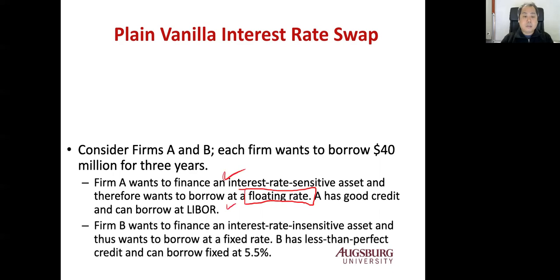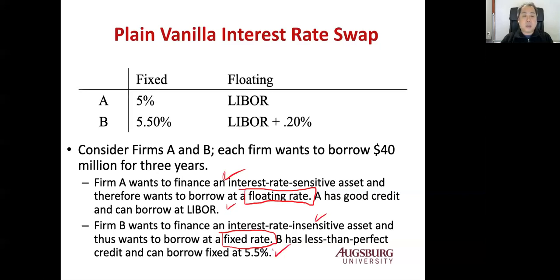Next, firm B also wants to finance, but a different asset, an interest rate insensitive asset. So they don't have to cover against interest rate changes. They basically want to pay a lower rate, so they want to borrow fixed rate. B has a lower credit rating, so they can borrow fixed at 5.5%.